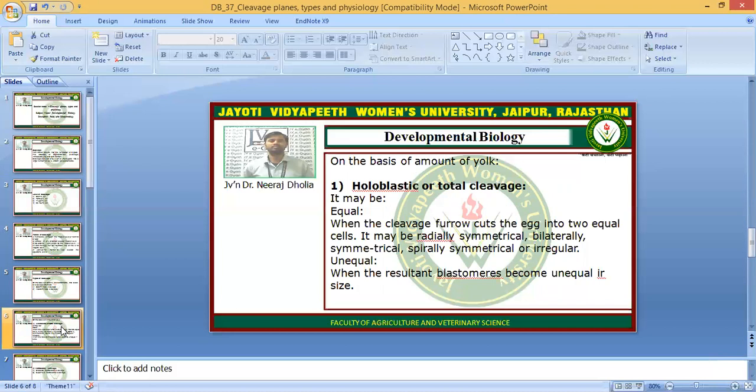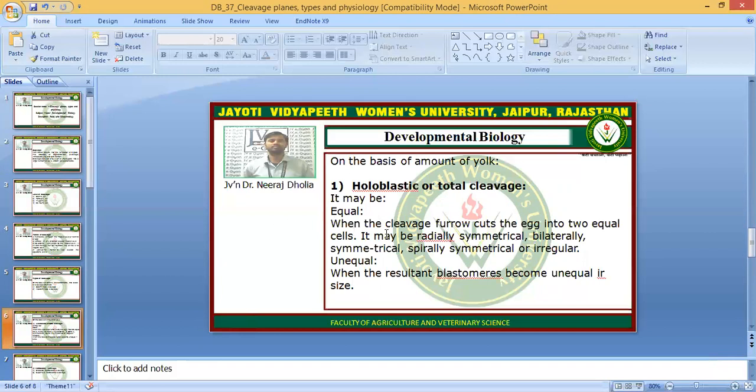In the meroblastic type of cleavage divisions, it is incomplete cleavage, and the cleavage divisions occur only in the cytoplasmic part. The holoblastic or total cleavage divisions may be equal or unequal.